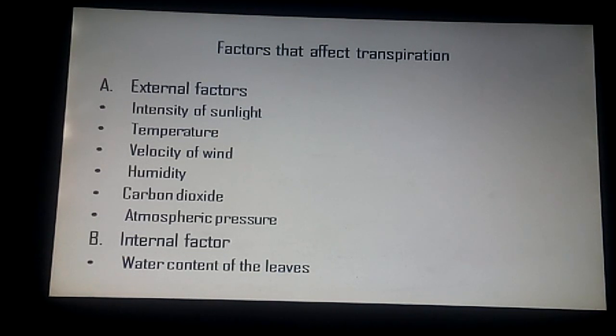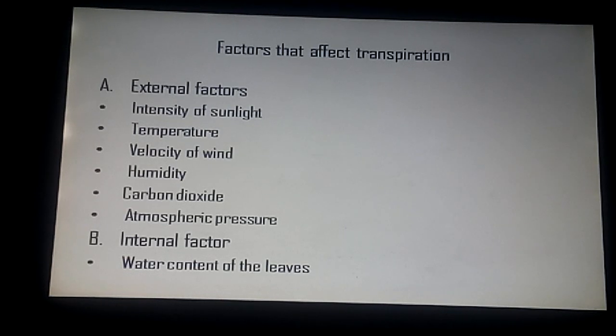Fourth, humidity. Transpiration is reduced if the air outside is humid. High humidity in the air reduces the rate of outward diffusion of the internal water vapor across stomata, thereby reducing the rate of transpiration. Fifth, carbon dioxide. Increase in the carbon dioxide level in the outside air over normal, that is 0.03%, causes stomatal closure and results in the decrease of transpiration. Sixth point, atmospheric pressure.